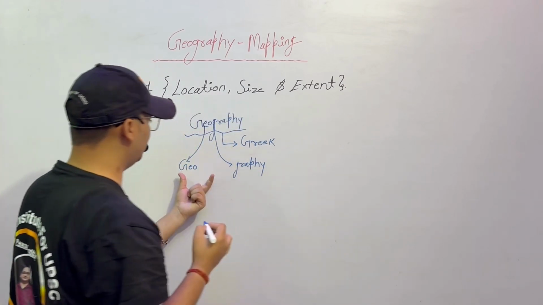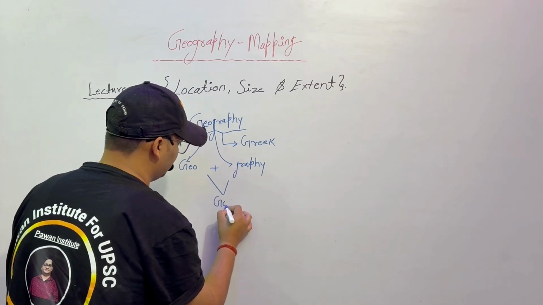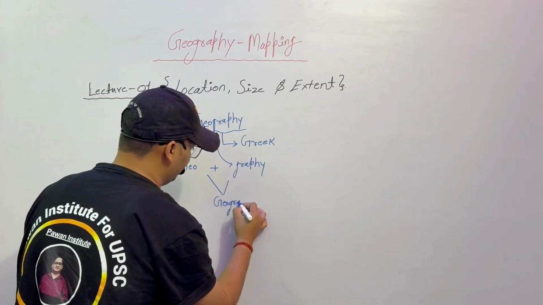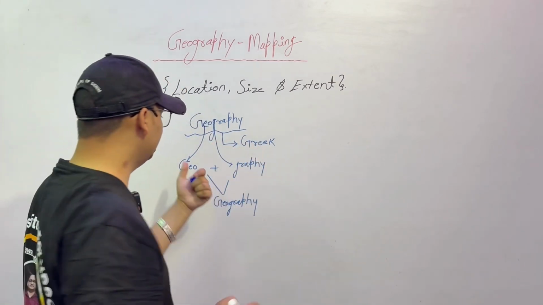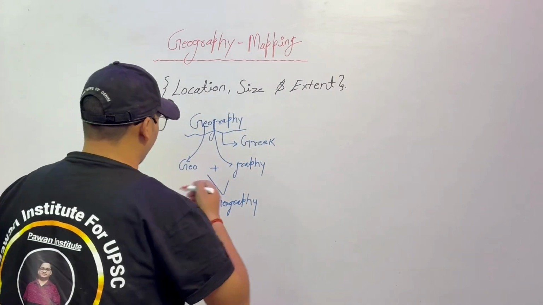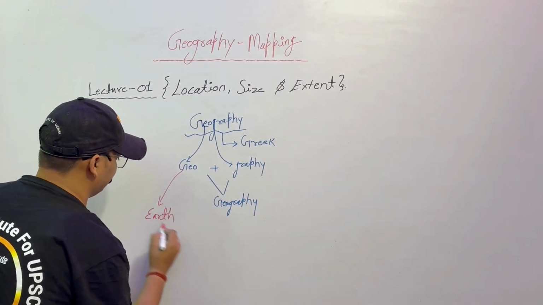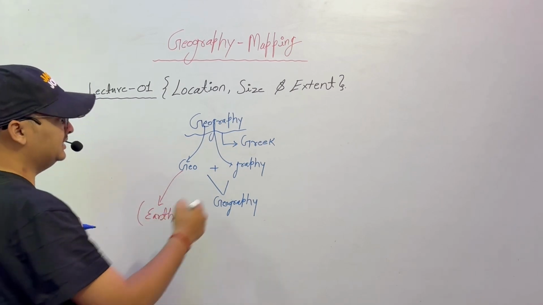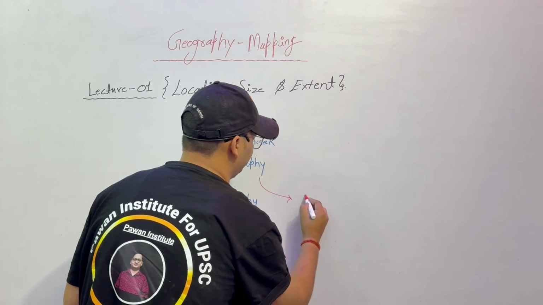These two words come together and give the origin of geography. Everyone try to understand: geography is a Greek word. Geo means earth, as in geostationary satellites, and graphy means to study.